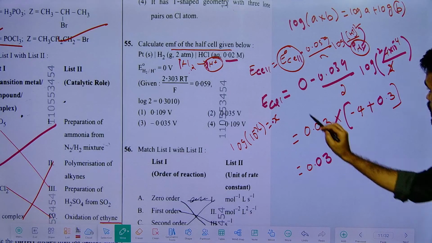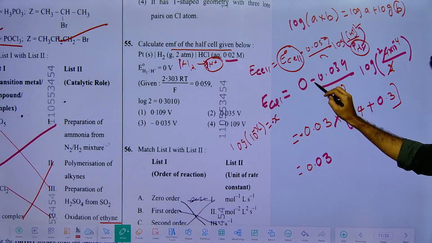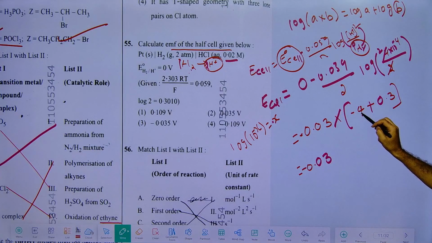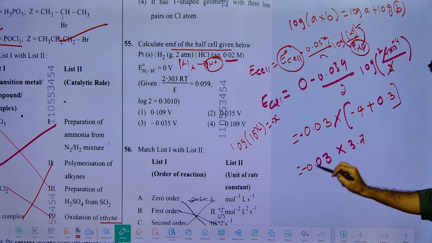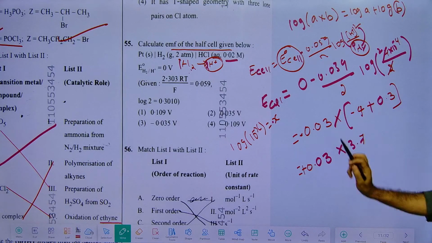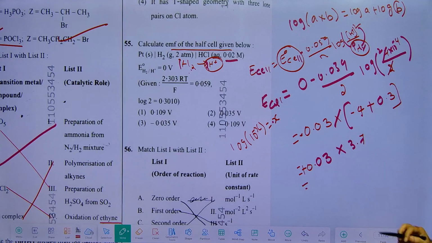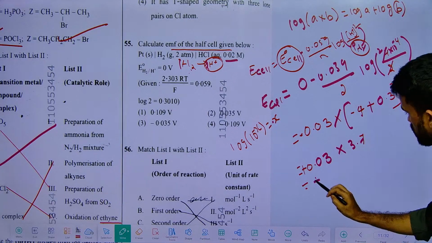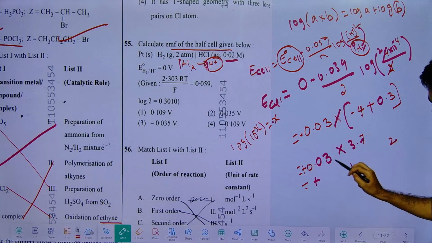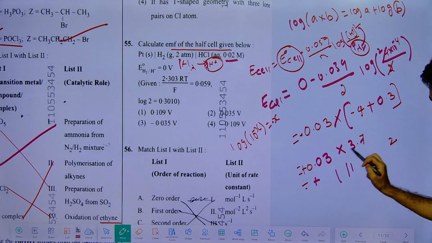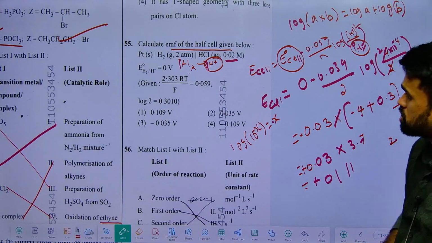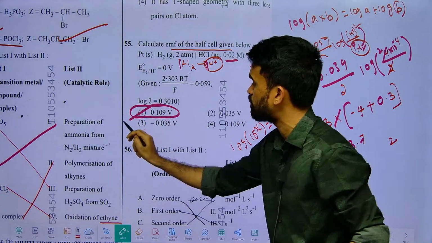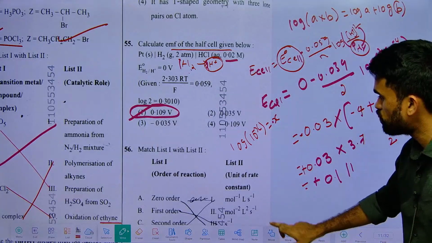0.03. Here already we have a minus symbol and I am writing that as it is. So 4 minus 0.3 becomes how much? It will be 3.7, with a minus symbol we have, you can make it plus. Minus of minus becomes plus. So upon multiplication you will get a plus value of how much? Here 21, 2, 9, 10, 11, with 3 decimals, 0.111. So where do we have such an option? So that option will be perfectly correct for the discussion. That's it. Okay, let's move forward with the next question.